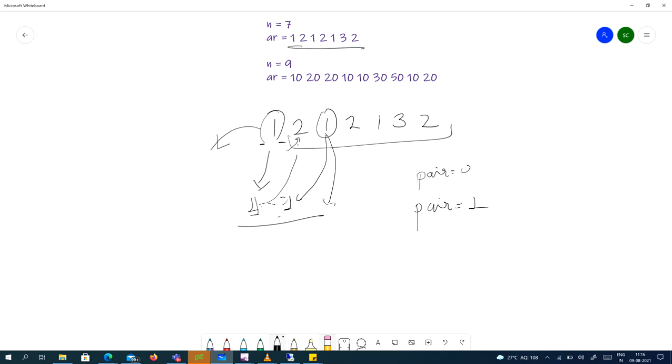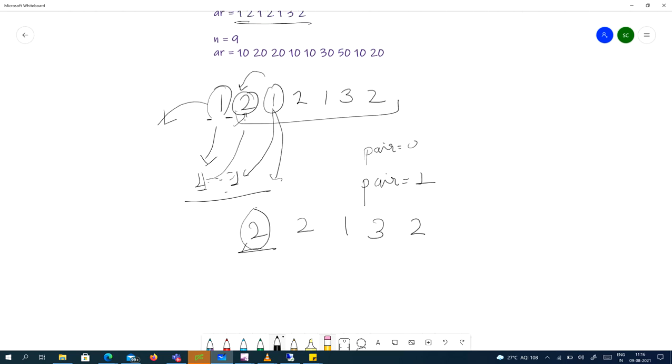Then stop it. Then again start from the first element. Now our array is 2, 2, 1, 3, 2. We'll start from this element. We'll remove this element and we'll start from this element. Are these both elements same? Yes. Then remove this also and increase the number of pairs. Pairs will become 2. Now our array is 1, 3, 2.